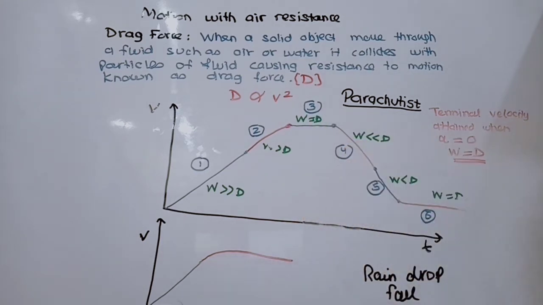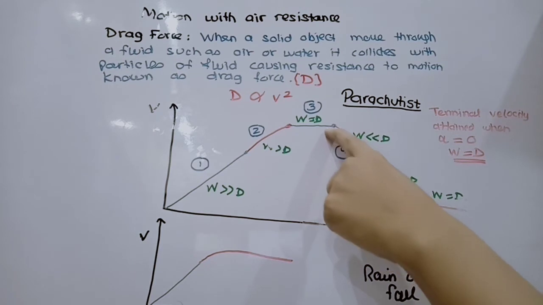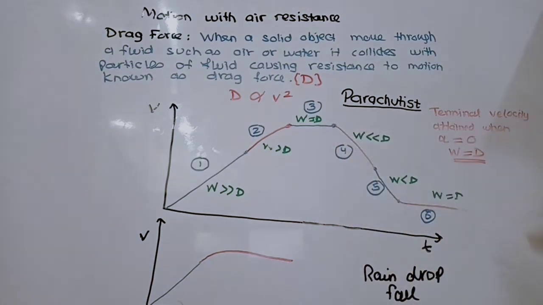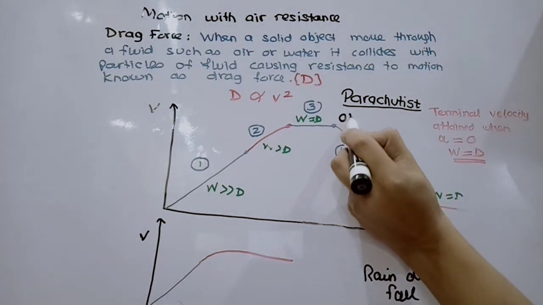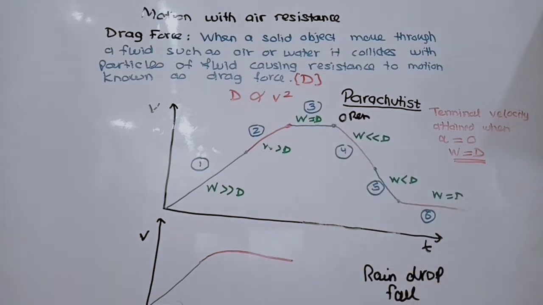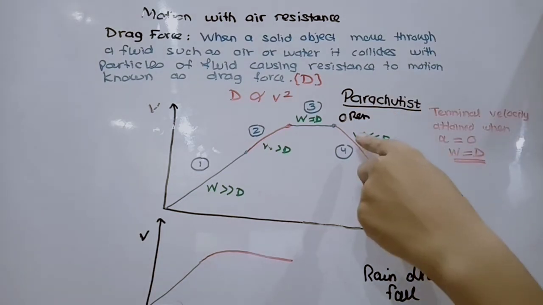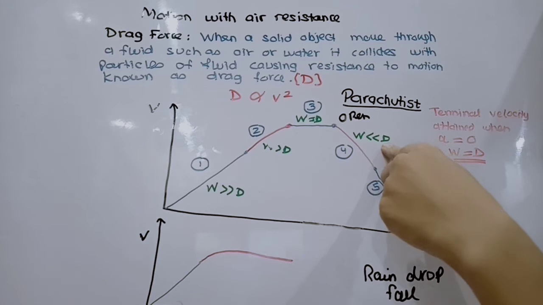Now comes the fourth stage. At this stage the parachute opens. There is a rapid deceleration, and as a result the drag force becomes much greater than the weight.